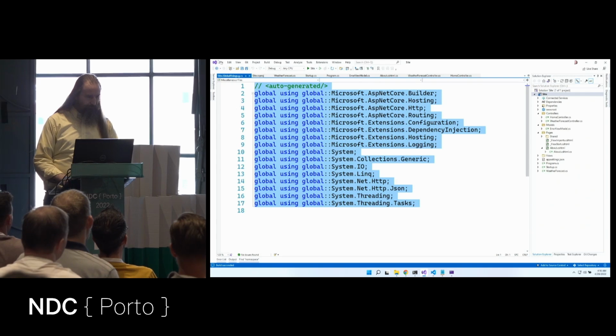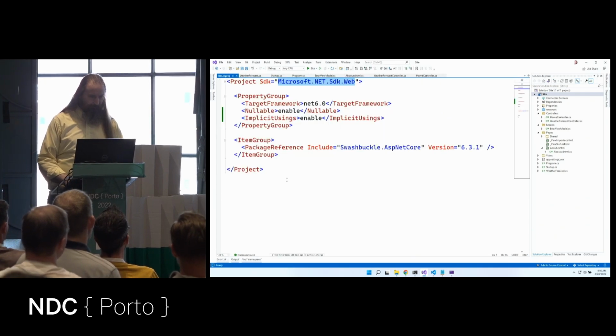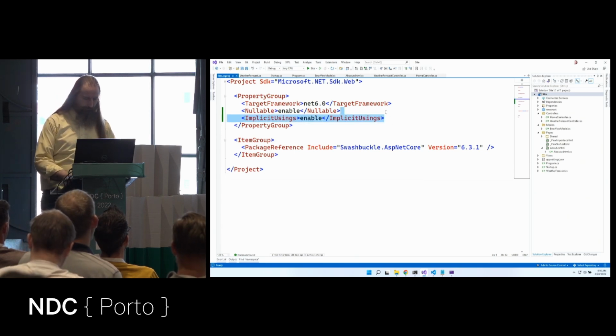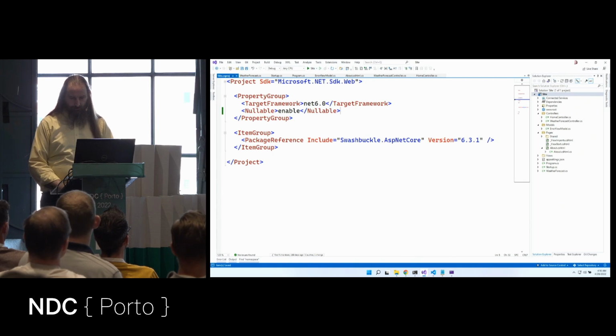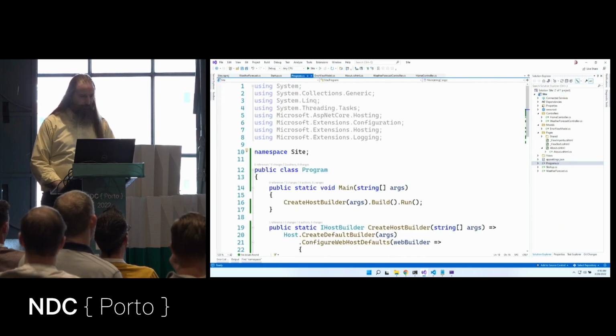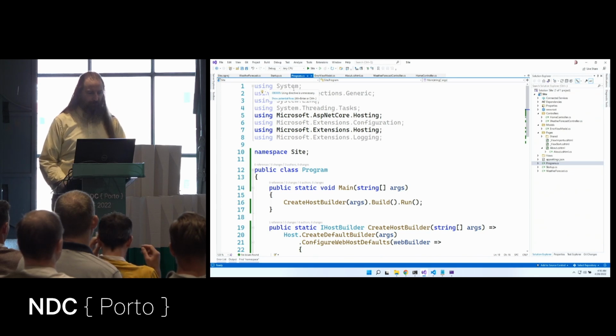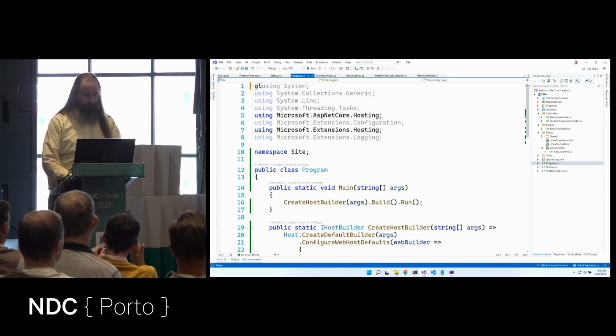Oh, I jumped ahead a step. Let's centralize our usings, and then we'll come back to global usings. So I'm going to take that out for a second. I'm going to come in here to program.cs, and we have using system. We probably put that at the top of every file. Let's say I want to do that once for my entire project. I can say global using system.